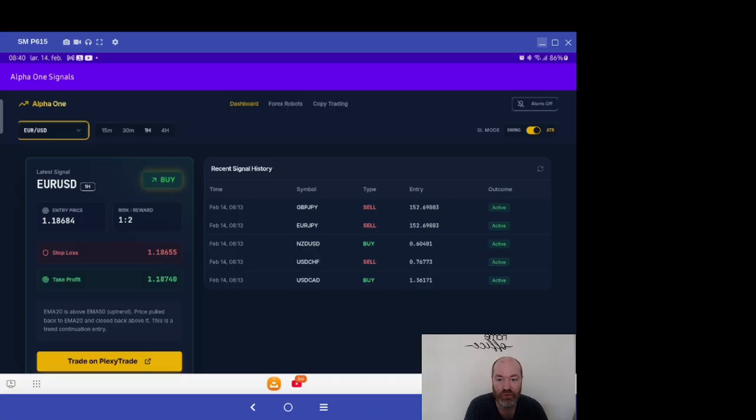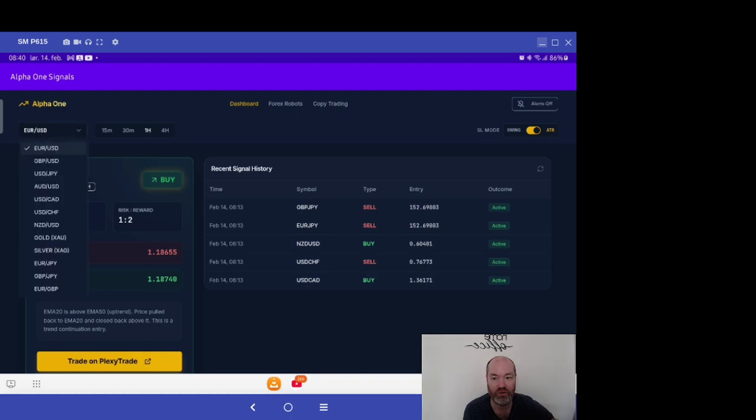Let's see how we do next week. Of course, you can choose how you trade. If you want to put in 30 minutes, 1 hour, 4 hours, or day, for now I'm going to set up a little. You can put alerts in the top right corner there, and you can see I have quite a lot of pairs that you can choose from to take my trades.